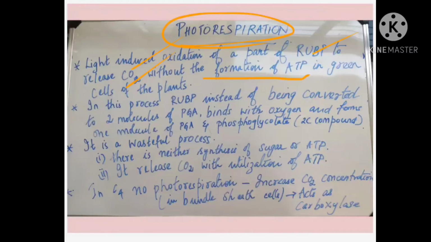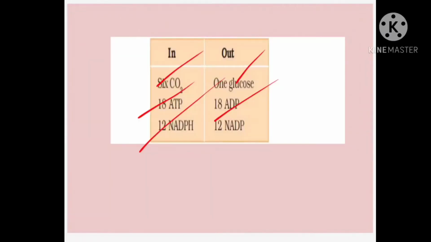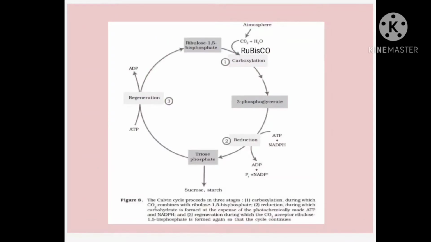First point. In this process, RUBP, instead of being converted to 2 molecules of PGA, binds with oxygen and forms 1 molecule of PGA and phosphoglycolate. Listen carefully. We have learned that in the beginning, RUBP, ribulose 1,5-bisphosphate, combines with carbon dioxide to form a 6-carbon compound.